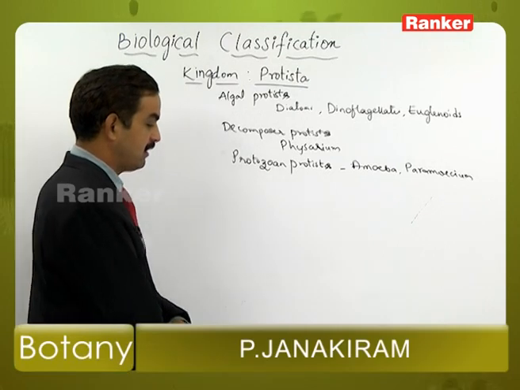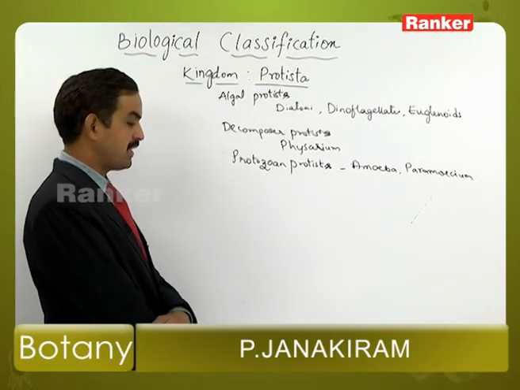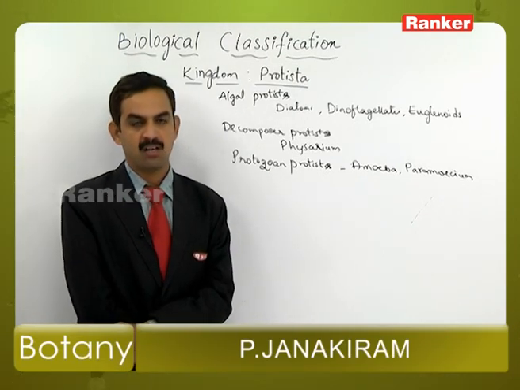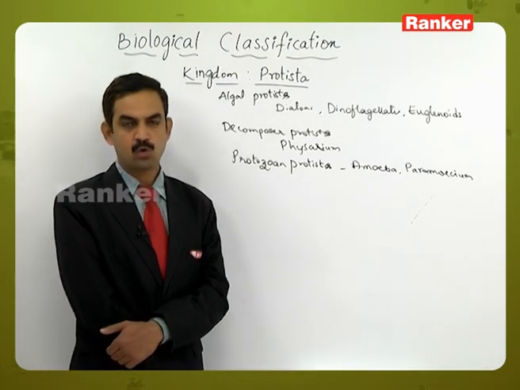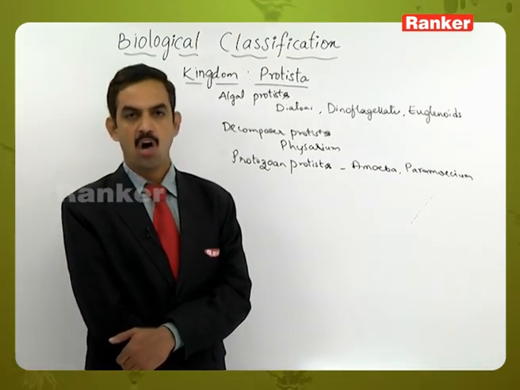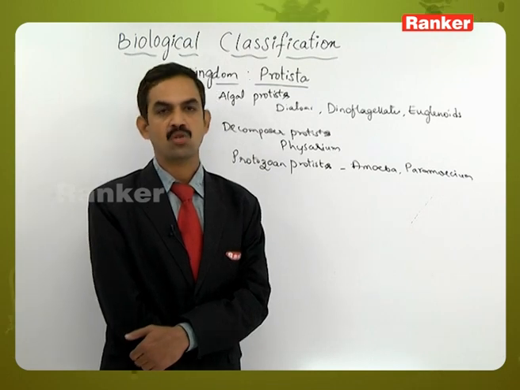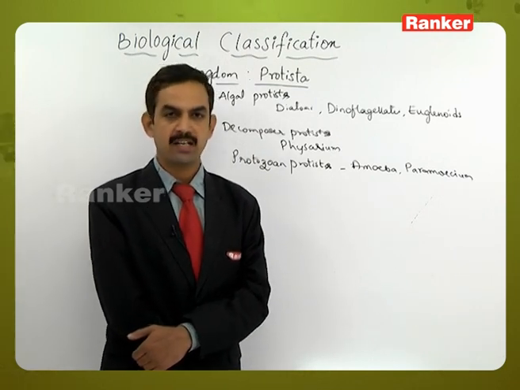Let us start with the first one, the algal protists. These algal protists are so called because they are showing the characteristic features of the algae. That is, these are photosynthetic and autotrophic in their nature.